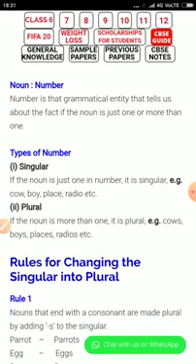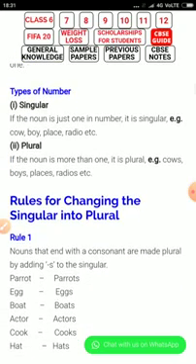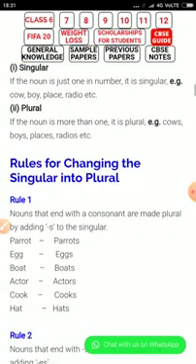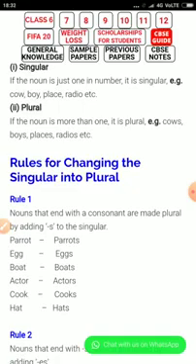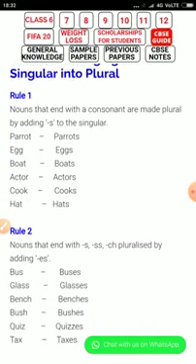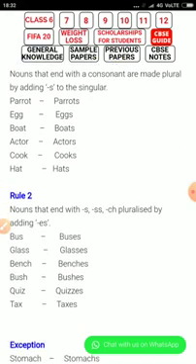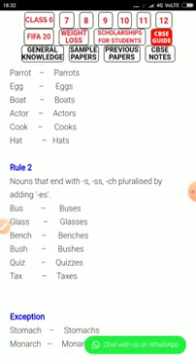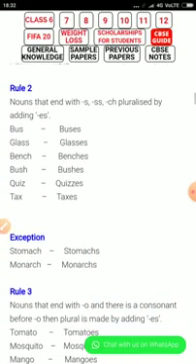There are some rules for changing the singular into a plural noun. Rule 1: add s. Parrot, parrots; egg, eggs; board, boards; actor, actors; cook, cooks; hat, hats. Rule 2: nouns that end with s, x, ch, sh are pluralized by adding es. Bus, buses; glass, glasses; bench, benches; bush, bushes; box, boxes; tax, taxes. Exception: stomach, stomachs; monarch, monarchs.